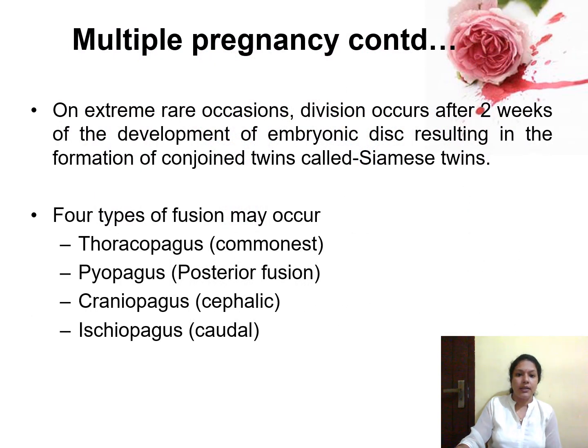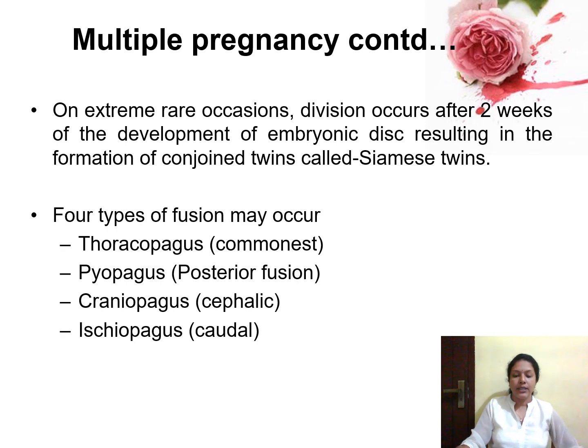Now we can see the other classifications of multiple pregnancy. On some occasions the division will occur after 2 weeks of development of the embryonic disc, and that may result in the formation of conjoined twins or Siamese twins. Depending on the part where the babies are conjoined, we can divide them into 4 main types: thoracopagus, pyopagus, craniopagus and ischiopagus. Thoracopagus means the chest portions of the two babies are attached together, and this is the common variety.